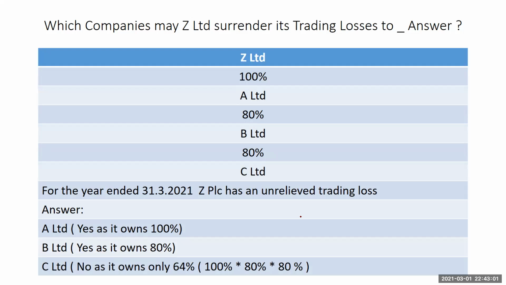Yes. So like I said, A Limited owns 100%, so it could transfer or surrender losses to them. B Limited owns 80% indirectly, so it could transfer to them. But C Limited, no, because it owns only 64%, so it cannot transfer the losses to them. So take note of that. Since 64 is less than 75, it cannot surrender its trading losses to C.